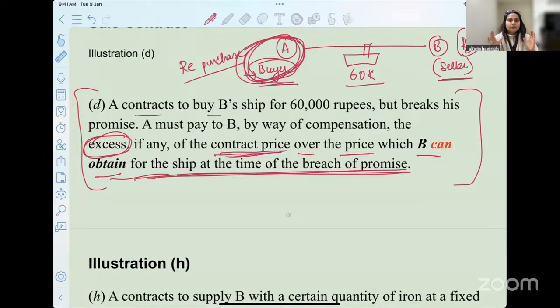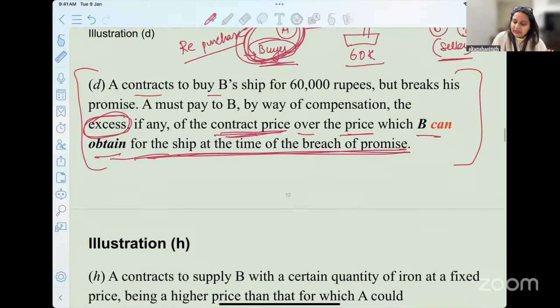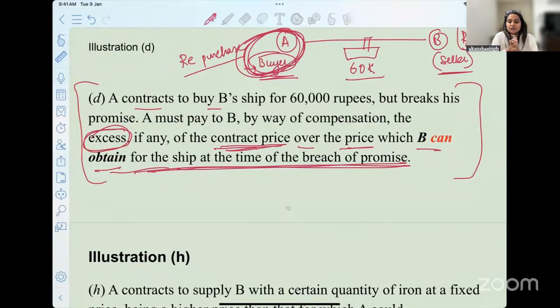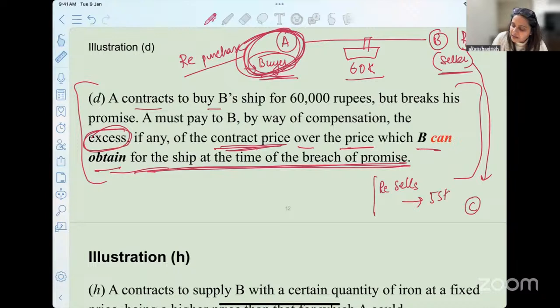Now, if you go and read it in one go, you may get confused. That is why we divide it and try to understand. So what is the excess? Let's say that B had to now sell this. I'm giving you 2 examples, so please connect and understand this. Okay. B goes and resells this particular ship to C for 55,000.